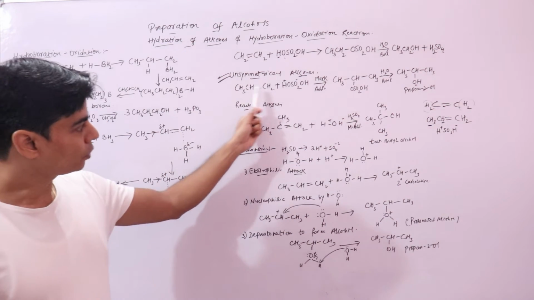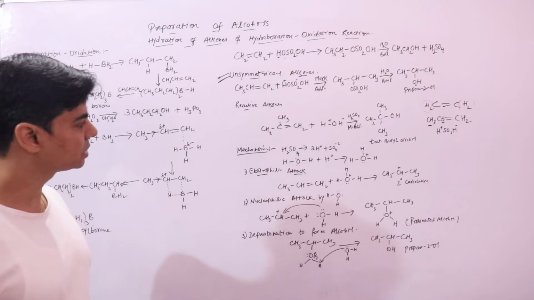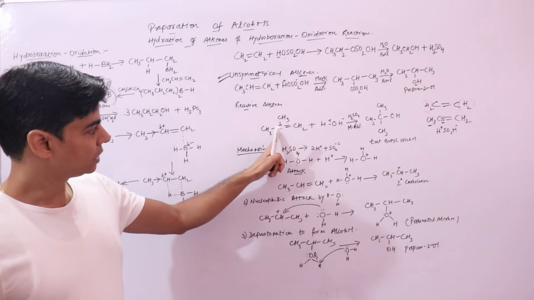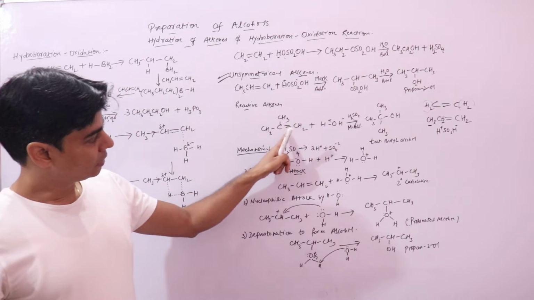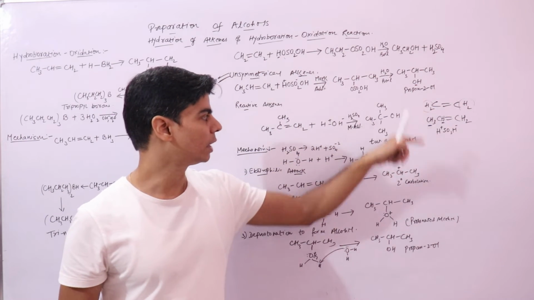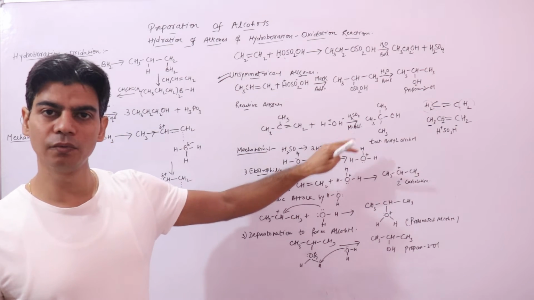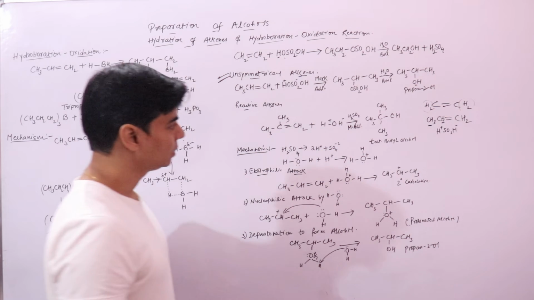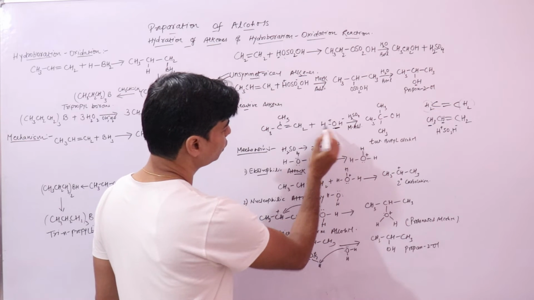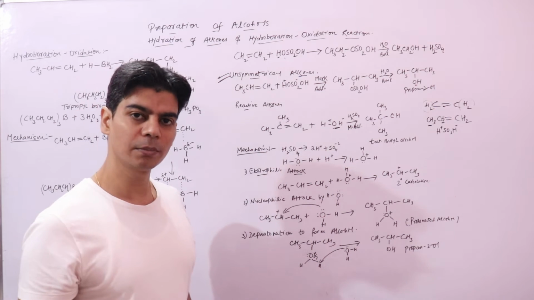Now, if you talk about reactive alkenes, this is a reactive alkene because it has 2 methyl groups. This reactive alkene will directly add a water molecule to form this tertiary butyl alcohol, and this also follows Markovnikov's addition. As per Markovnikov's addition, the negative part, that is OH, will go to the carbon atom that has more methyl groups.